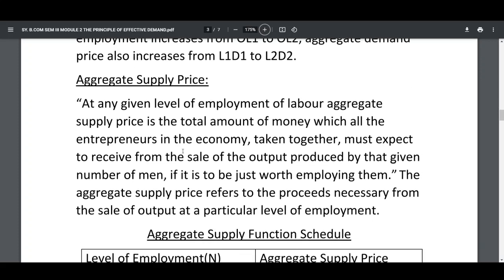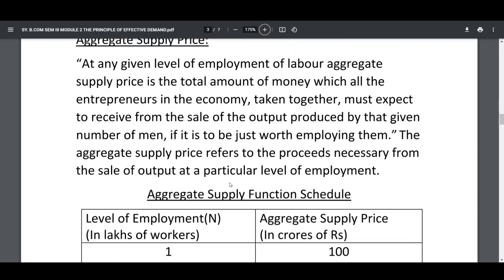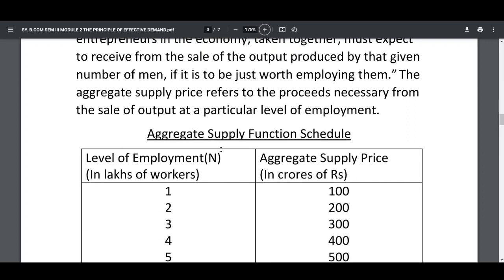Aggregate supply price. At any given level of employment of labor, aggregate supply price is the total amount of money which all the entrepreneurs in the economy taken together must expect to receive from the sale of the output produced by that given number of men if it is to be just worth employing them. The aggregate supply price refers to the proceeds necessary from the sale of output at a particular level of employment.